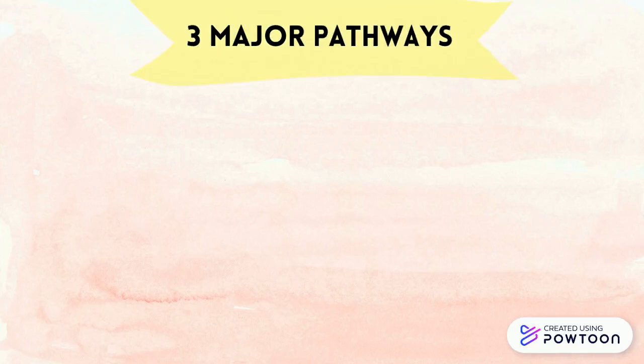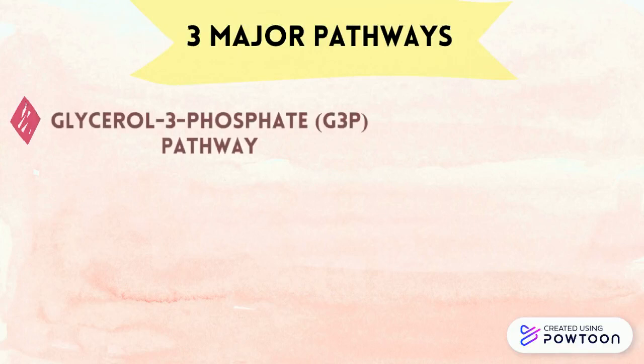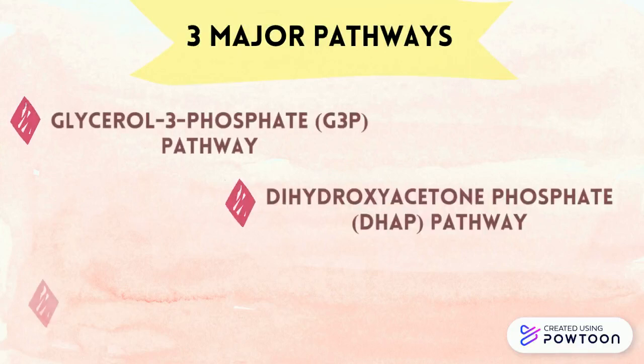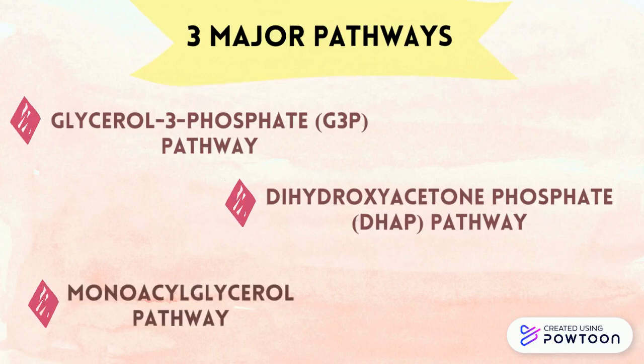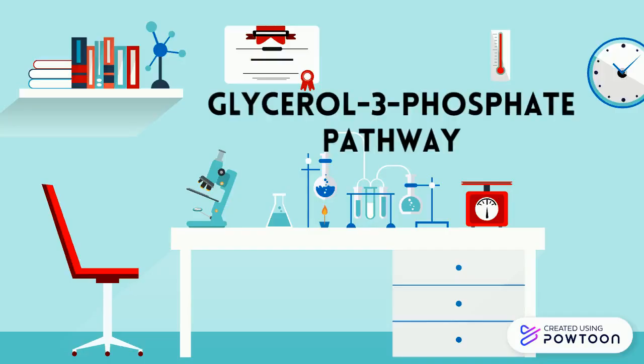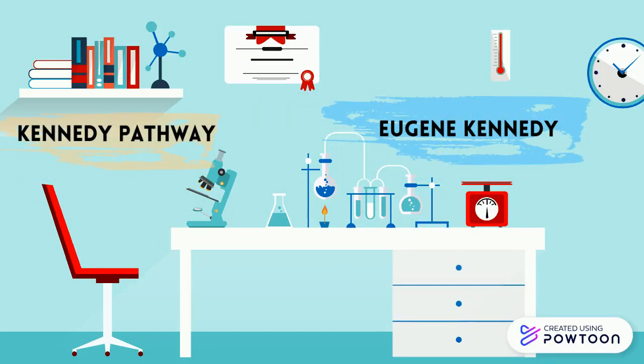There are three major pathways for the synthesis of triglycerides referred to as the glycerol 3-phosphate pathway, the dihydroxyacetone phosphate pathway, and the monoacylglycerol pathway. The glycerol 3-phosphate pathway of triglyceride synthesis is referred to as the Kennedy pathway after Eugene Kennedy, who first worked out the pathway of triglyceride synthesis and published his results in 1960.